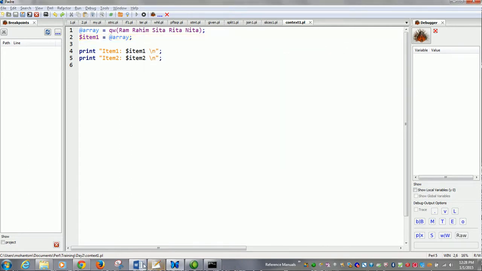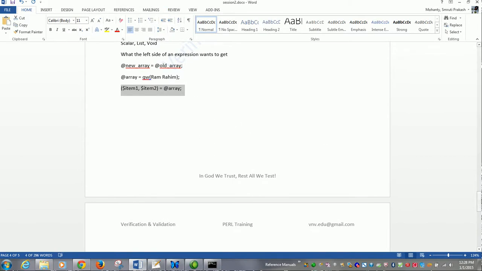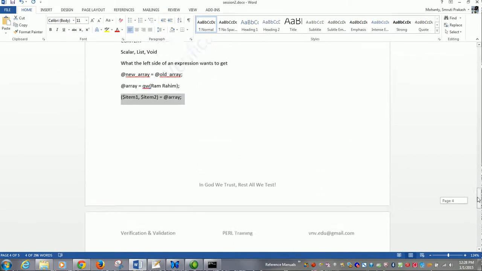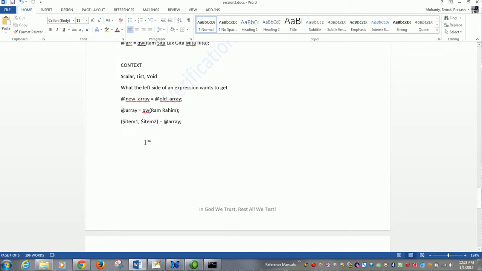Now we'll look at certain ways of getting the length of an array. So $x is equal to @array, it gives you the length.